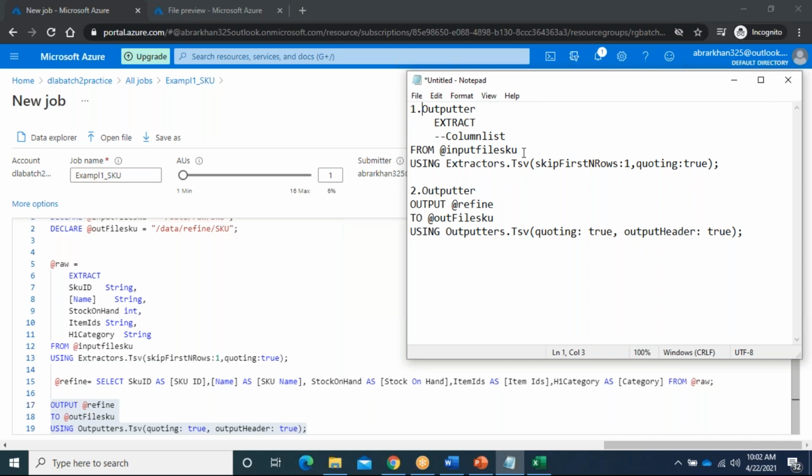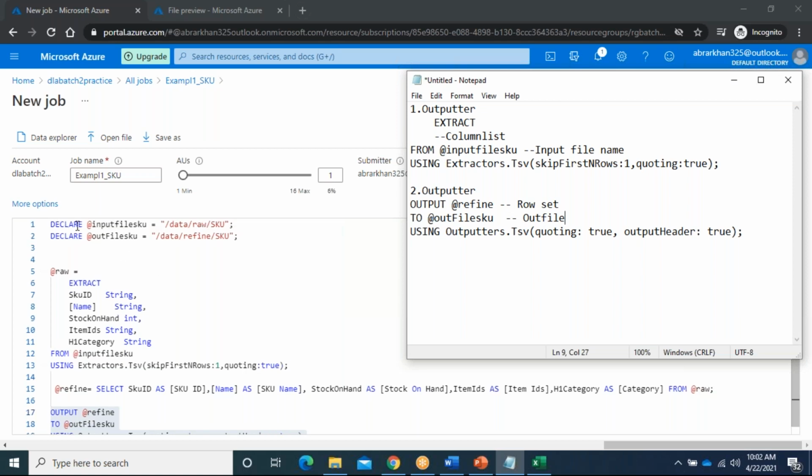Here you can make this as the input file name. I think you can make this the rowset. This is the output file, so we need to replace it. Whenever I have the requirement, I will go to my snippet, take this one, and replace it. Here, declare also, if you want.